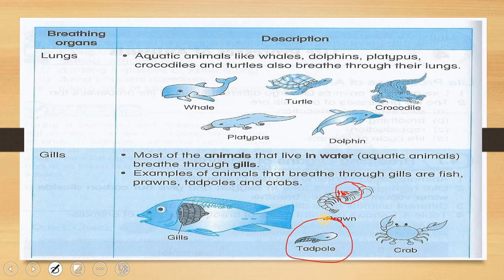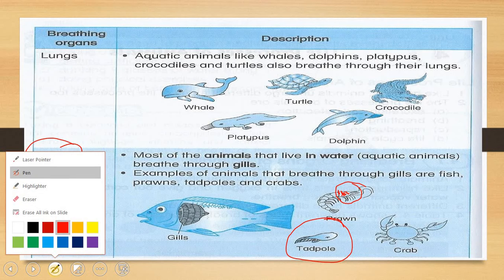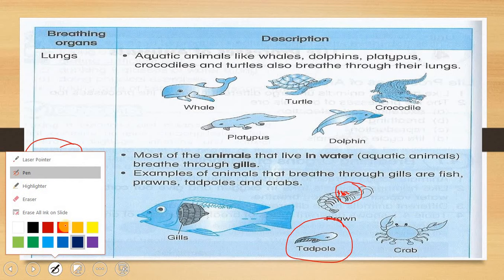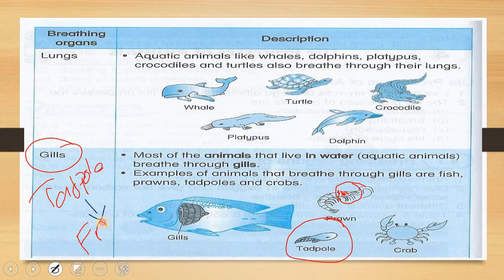Tadpole adalah berudu. So when they are small, tadpole, berudu, they breathe through gills. But when they are big, when they become a full grown-up adult, they will become frog and they will breathe through their lungs and skin.